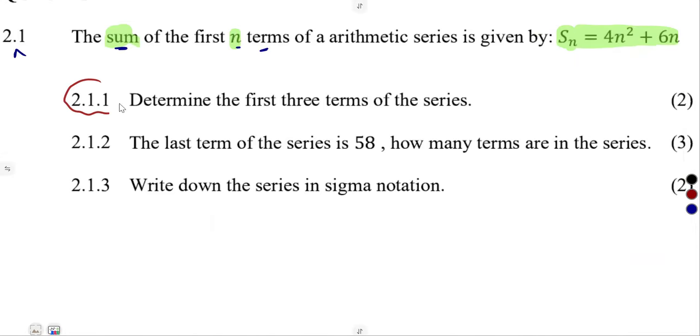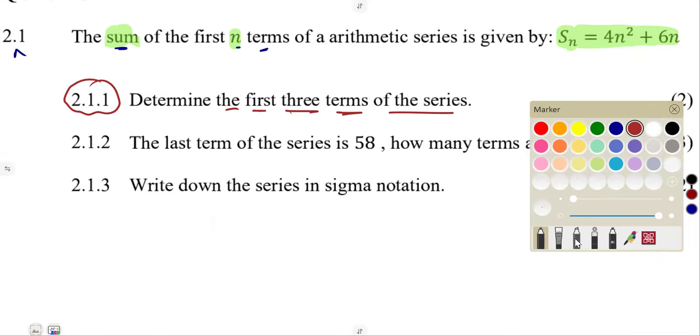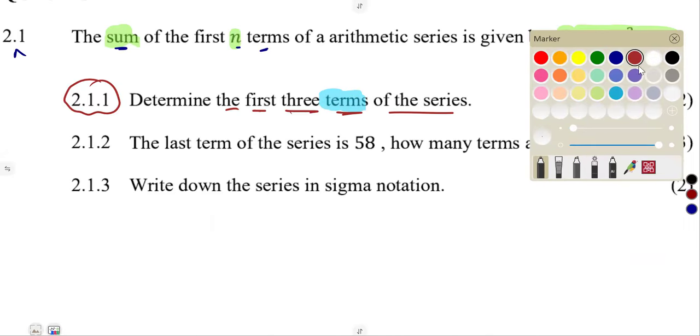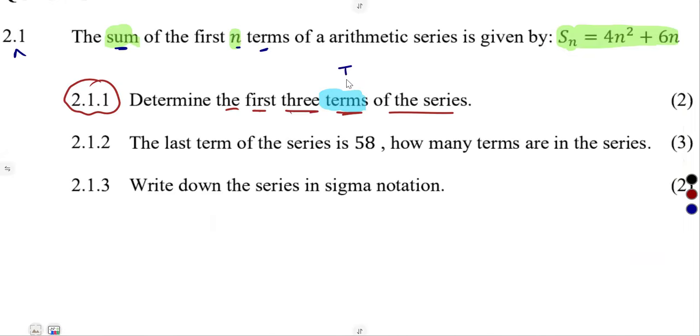And on 2.1.1, determine the first 3 terms of the series. Guys, we're talking about the terms, T1, T2. This is what we need. T1, T2, T3, the first 3 terms.